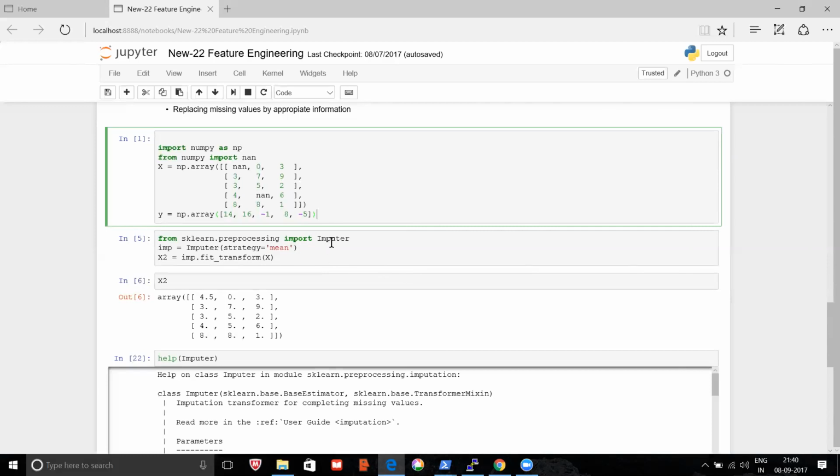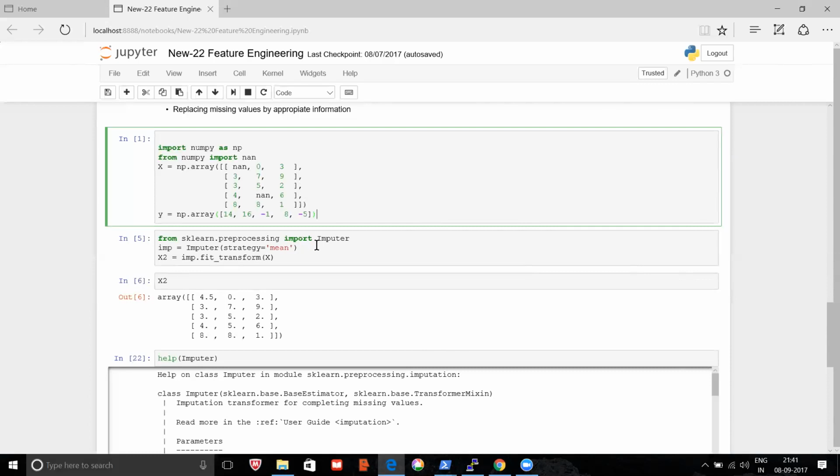Here you have something easier, or more useful, I would say. If you have some missing data, you can use imputation. Filling the missing data is known as imputation. You have a library here from scikit-learn, which is the preprocessing imputer.